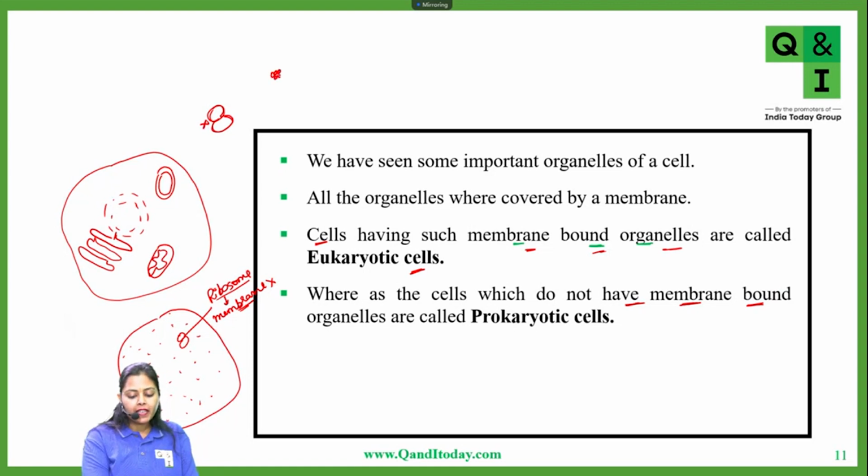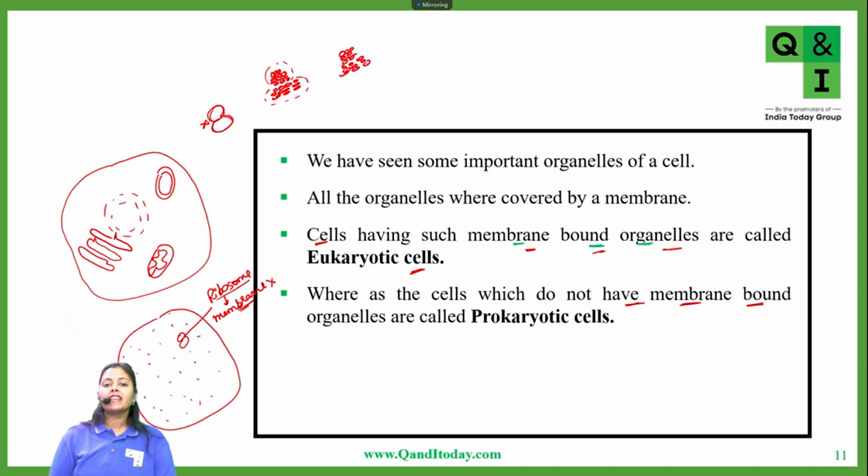Basically, they are aggregates of several molecules like this, the RNA. But if I draw ribosomes like this, you will not be able to understand. So that's why I gave this a boundary. But they are simply aggregates of certain molecules. That's why ribosomes are not bounded by any membrane, and hence they are present in a prokaryotic cell. Is it clear? Is it clear to everyone?